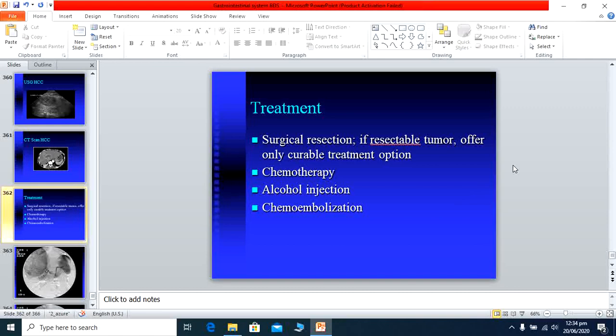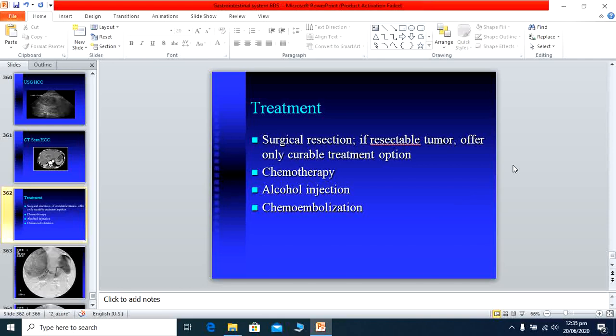Other is the alcohol injection to the tumor. This causes necrosis of the malignant cells, and this treatment option is also available, but it does not have any good result. Other is the chemoembolization, which I have already told you, and radiotherapy. Radiation has no role in this case.